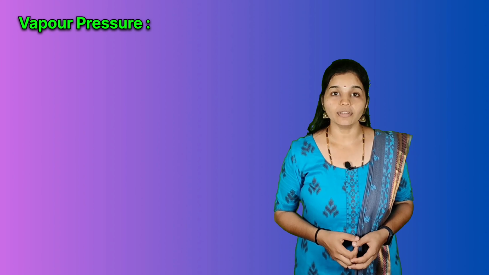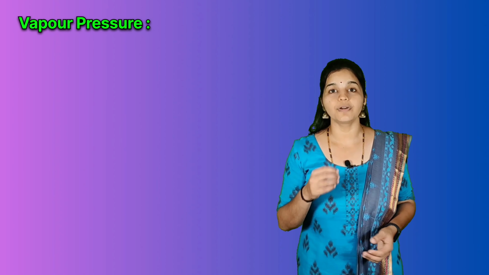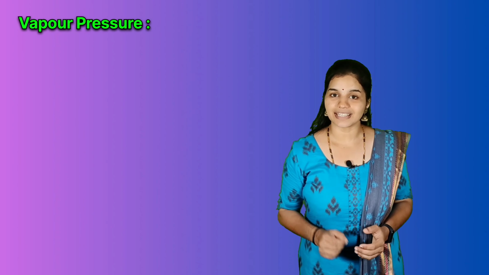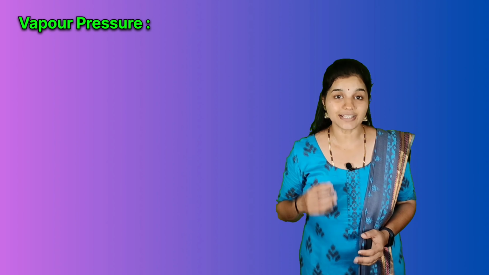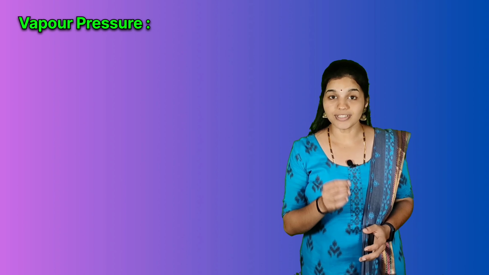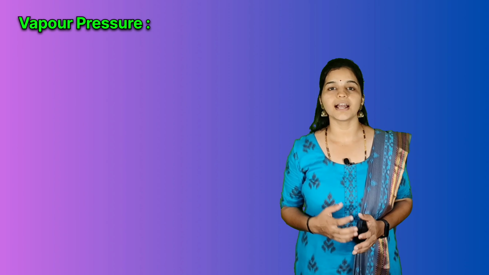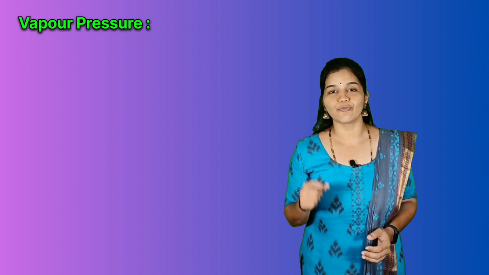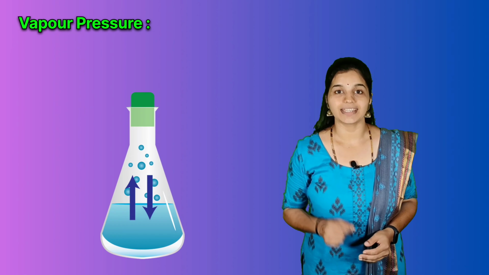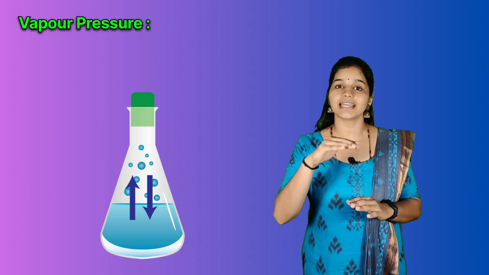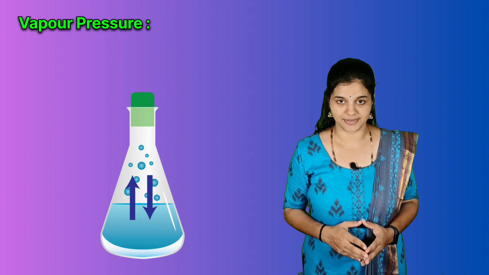Let us discuss the vapor pressure in case of liquid in liquid solutions. Don't forget that we will be discussing only binary solutions, so the solutions that have only two components. We are going to study the vapor pressure, so we need to know what this vapor pressure is. It is the pressure exerted by the vapor present above a liquid surface.